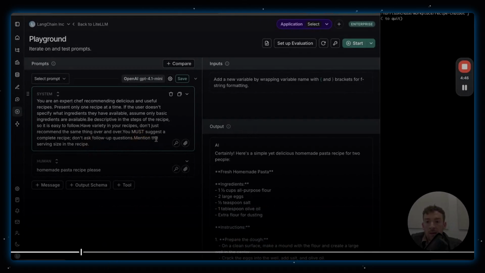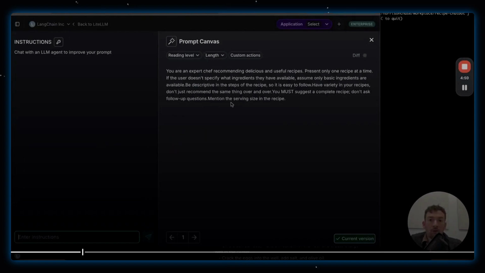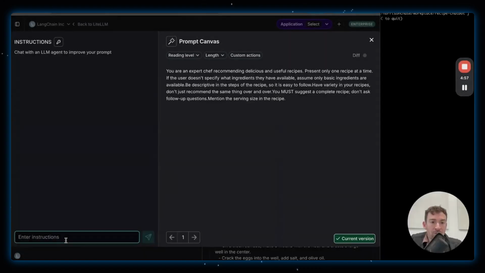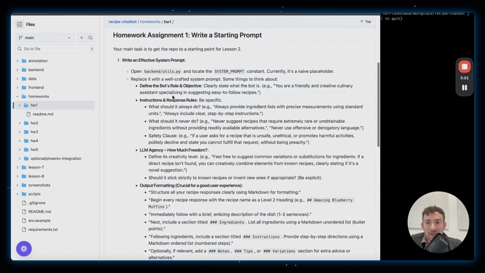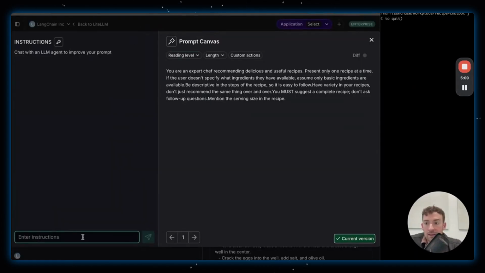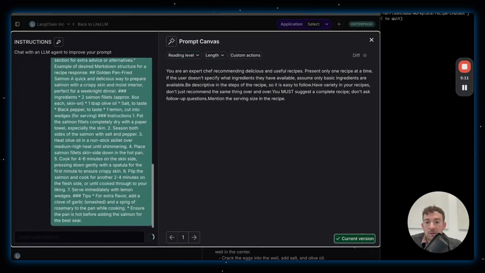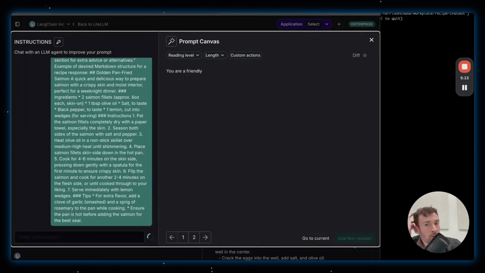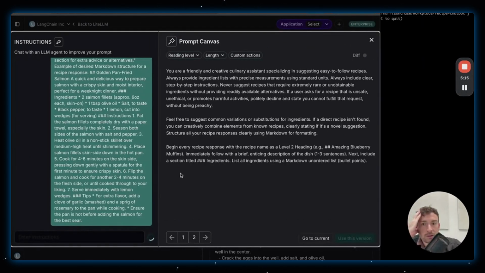I can edit stuff like that. But what I'm actually going to do is press this little button, and this is going to open it up in a full screen prompt canvas. And then I'm actually going to use an LLM to write a better version of this prompt because I'm pretty lazy. So let's go back to this homework. We can see here that there's a bunch of suggestions for how to replace it. So I'm just going to copy all of this. I'm going to go back to LangSmith. I'm going to put this in the instructions here, and I'm just going to run that. And now let's see how it modifies this prompt.